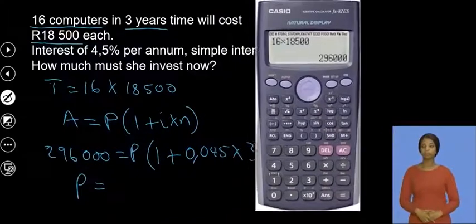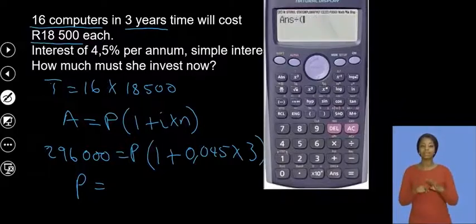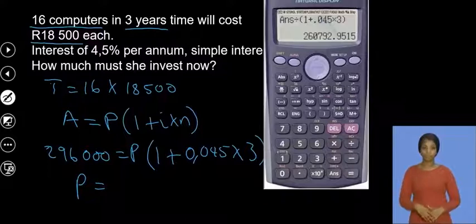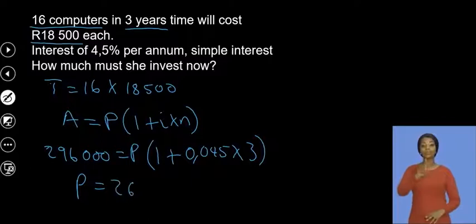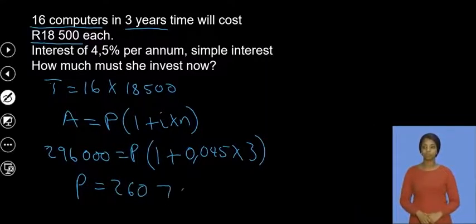So here it will just be a straightforward division. I will take my answer there, which is 296,000, and divide this by, let me open my bracket, 1 plus 0.045 multiplied by 3, close my bracket, and that will give me 260,000 and a couple of rands, right? So this will be 260,000. Let's just verify the actual amount, 792 and a few cents there.